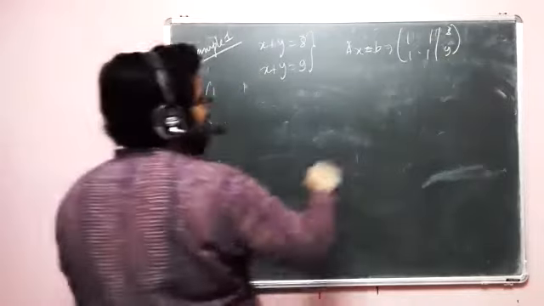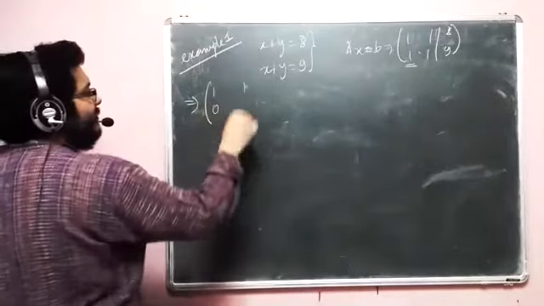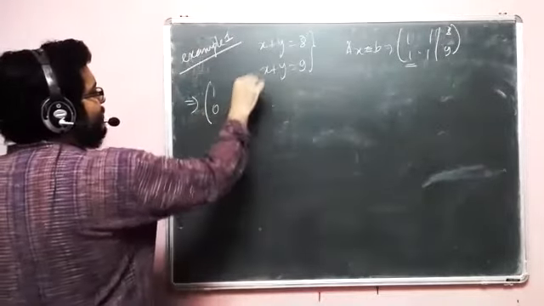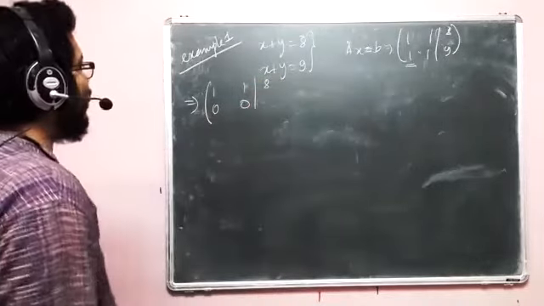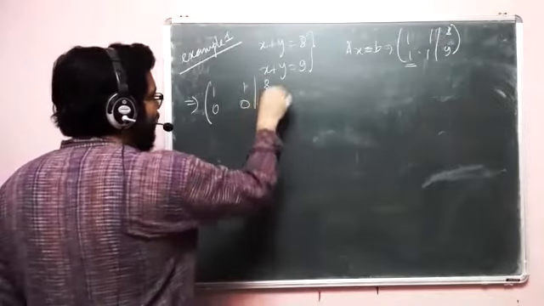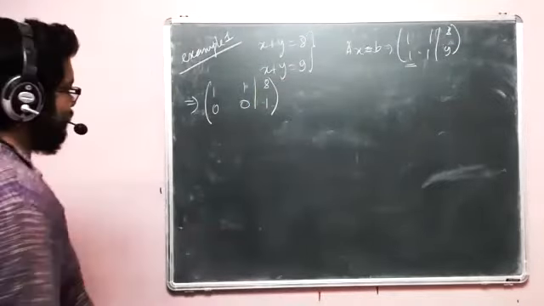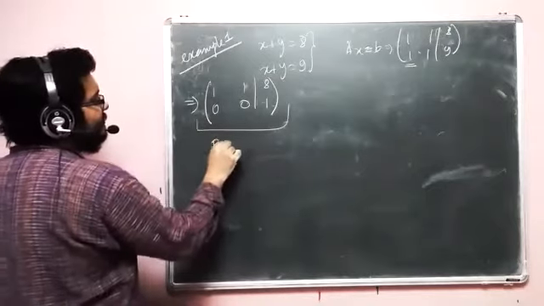Then my task is to make this one 0. And if I make this one 0, the other one will also become 0, right? And this 9 will become 1, right? So this is my row reduced echelon form.